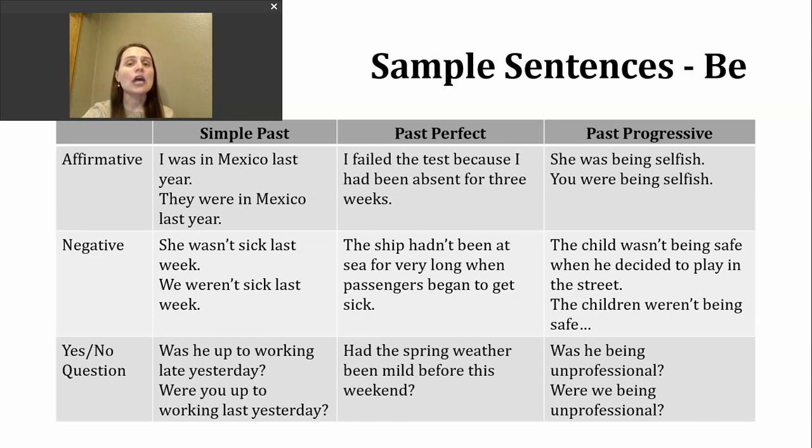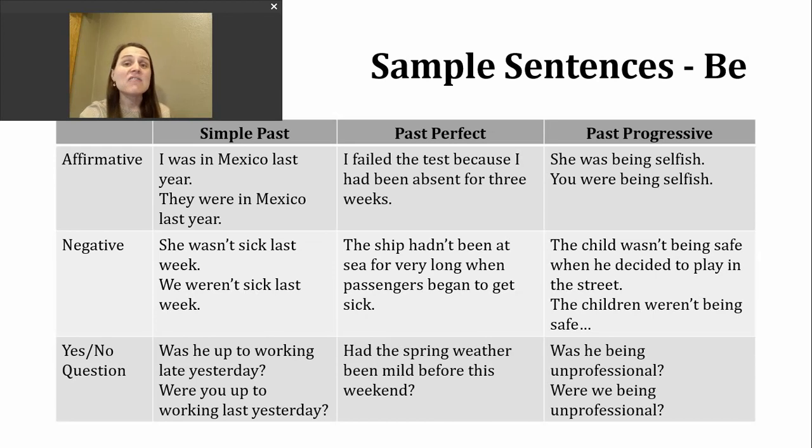Next, let's look at past perfect. This verb tense is not one that I've previously discussed on other videos, so I want to give you a little more background about past perfect. We tend to use this verb tense to talk about actions that were completed before some point in the past. Another way to think about it is that we'll use this verb tense when we want to talk about or stress that something happened before something else.